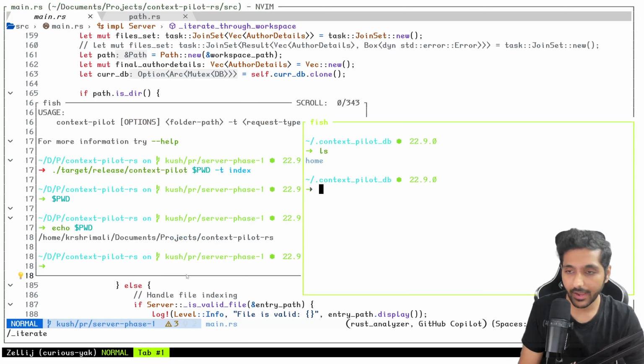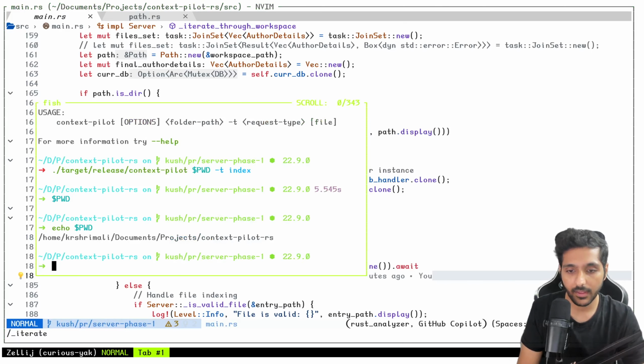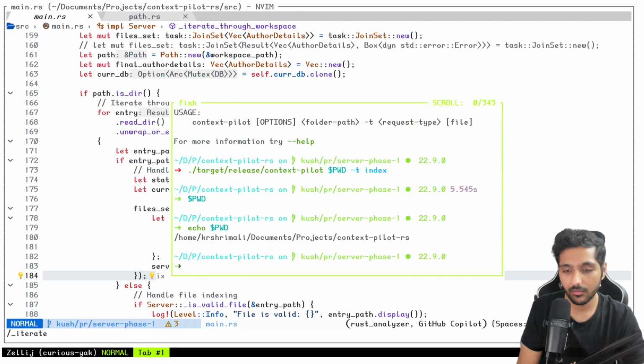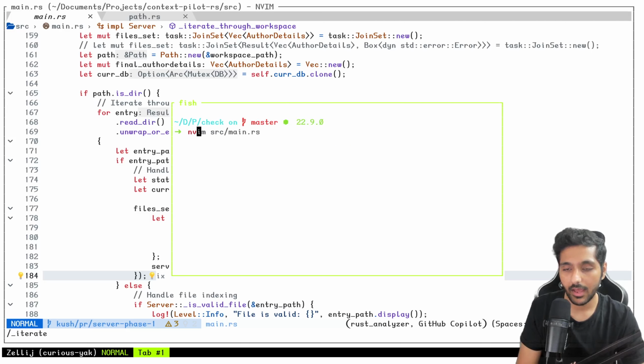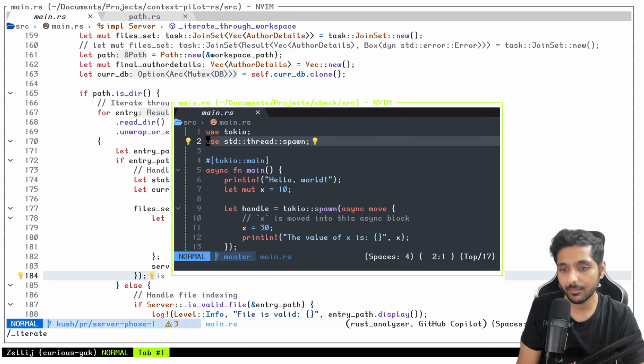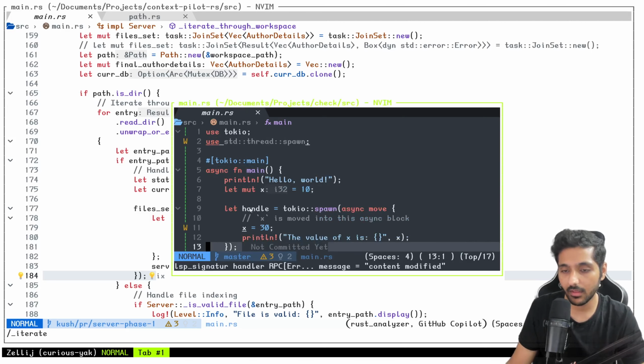Okay, so I created a sample. Actually, let me show you. Let's go to this cd check folder, and if I go to main.rs, this is something similar to this. I'm sorry for the dark theme, or sorry, for the light theme. Should I be sorry for the light theme?